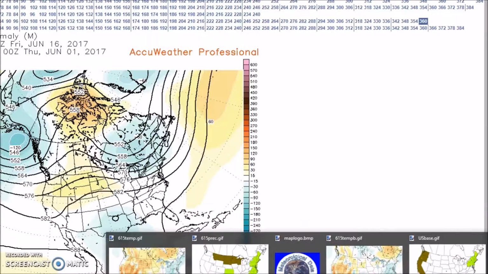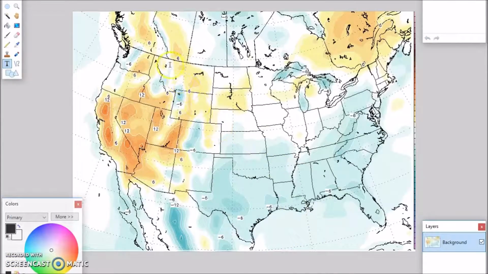During this forecast period, I'm forecasting above normal temperatures generally west of the Divide, where anomalies will be about 12 degrees above normal. Now, I think this is overdone here. I think this will be cut back to just covering the Northeast, Mid-Atlantic and the Great Lakes, with anomalies about 12 degrees below normal. This, I think, is overdone. This is the European ensembles. You've got to see how that works out.